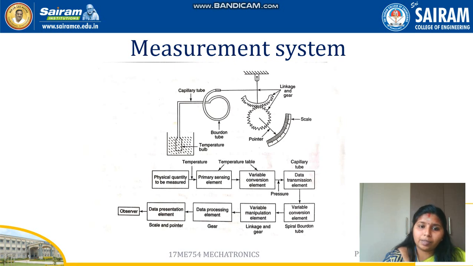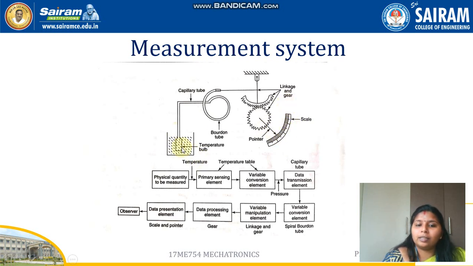The capillary tube transmits the data through the Bourdon tube to the linkage and gears. The linkage and gears are nothing but the data manipulation. They manipulate the data, and the gear here is the data processing element. It processes the data. The scale and pointer is the data presentation. They are showing the output.